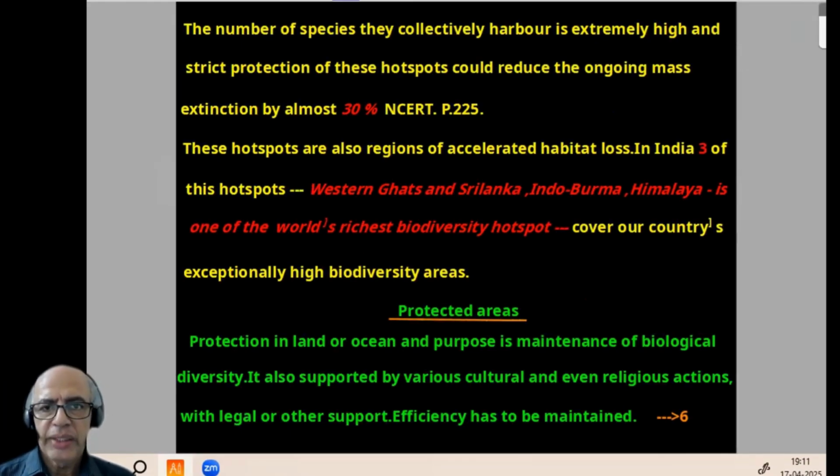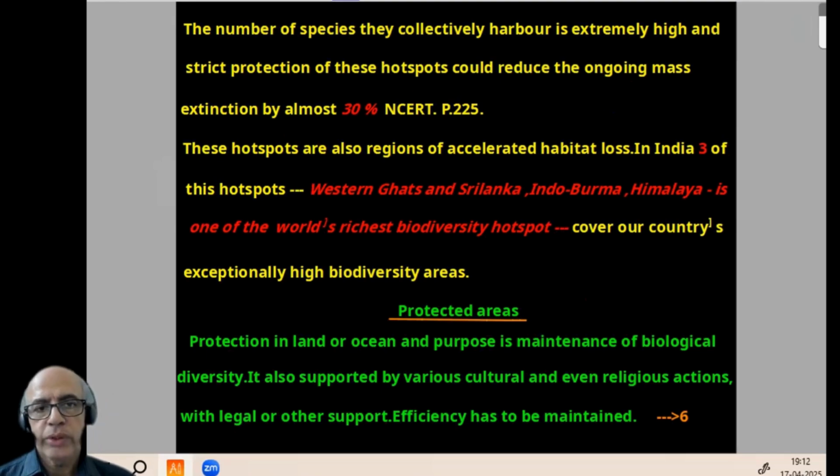Number of species they collectively harbor, with extremely high and strict protection of these hotspots. If you do it, we can or could reduce the ongoing mass extinction by almost 30%. Again, NCERT page number 225. In this chapter, many values are there, all are important, just like the Human Genome Project data in NCERT.